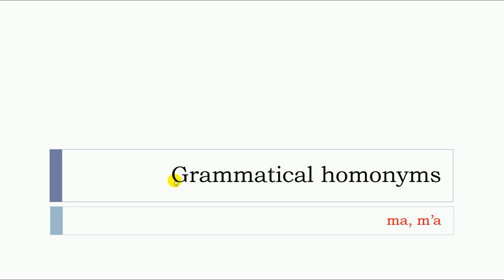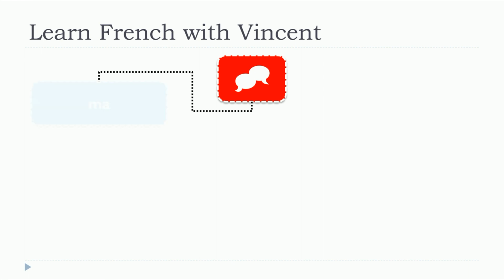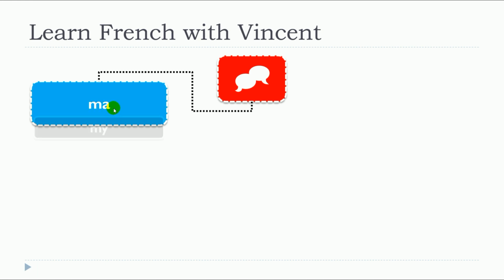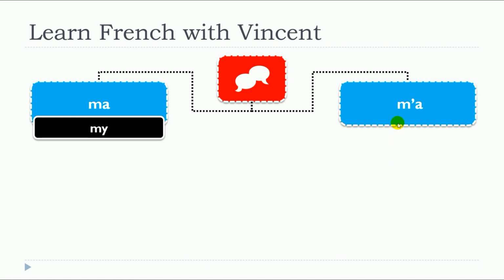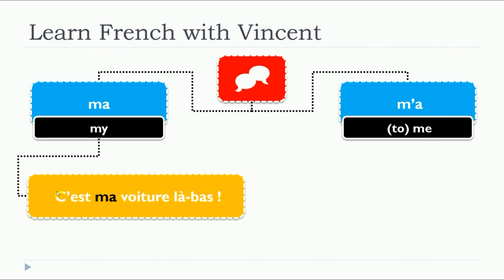In this video, we will see grammatical homonyms, and more precisely "ma" and "m'a". Grammatical homonyms are words that are pronounced the same way but written differently. As you can see, you pronounce them the same way, but let's have a look at the examples.